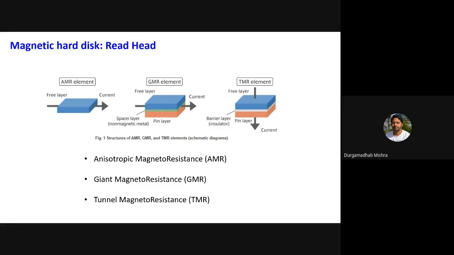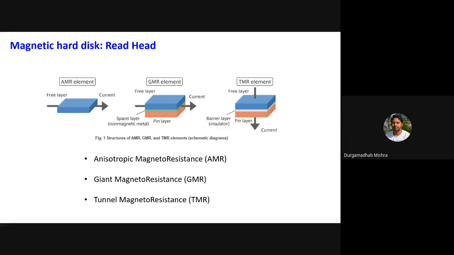In this case, the resistance again depends on the magnetic field, on how much magnetic field you are applying. The change that was observed was more than 500%, or even 1000% in some cases, if you go to a little lower temperature, but mostly at room temperature it was always more than 100% change. And that increased the sensitivity quite a lot.